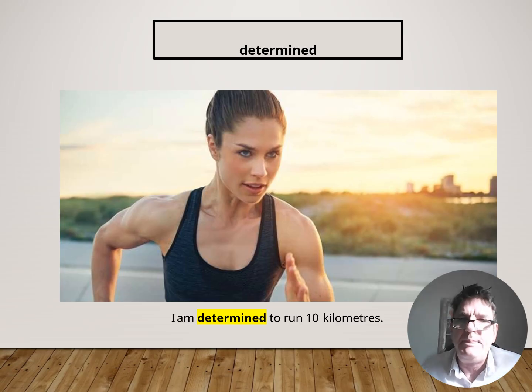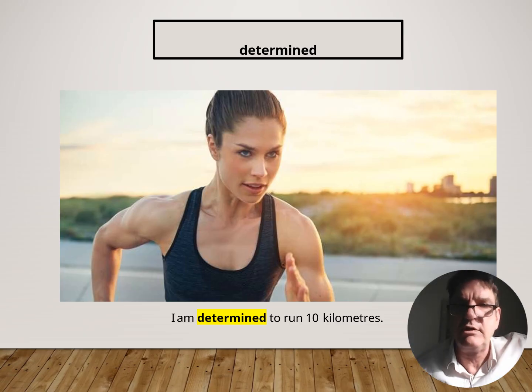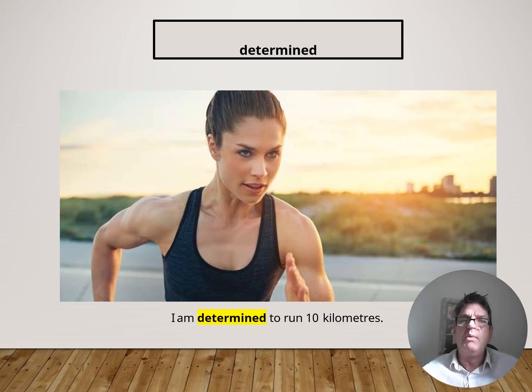Kilometers is a European saying. In England, in Great Britain, we actually say miles per hour, not kilometers. So I am determined. Again, it is an adjective.